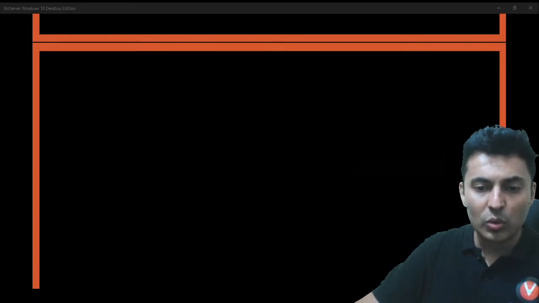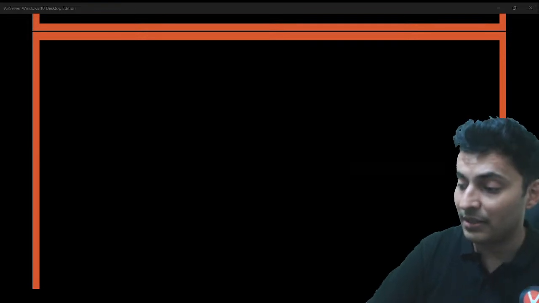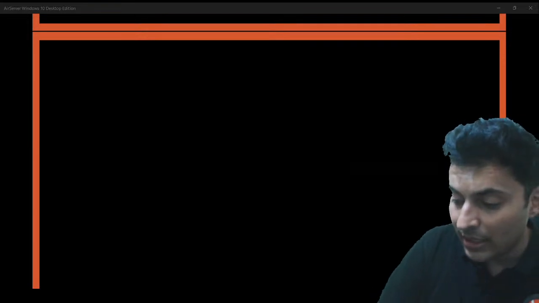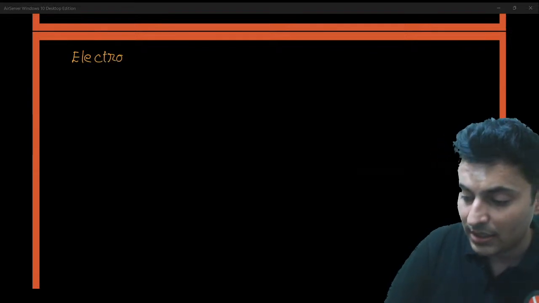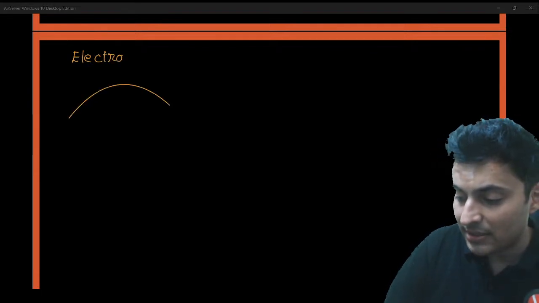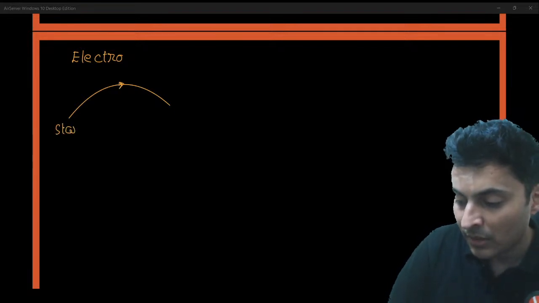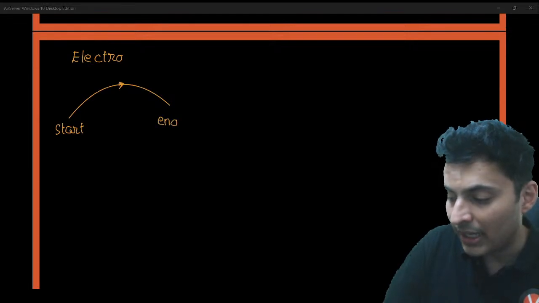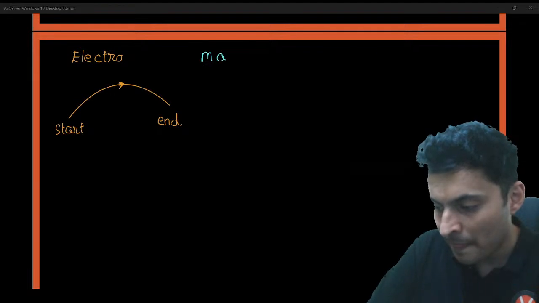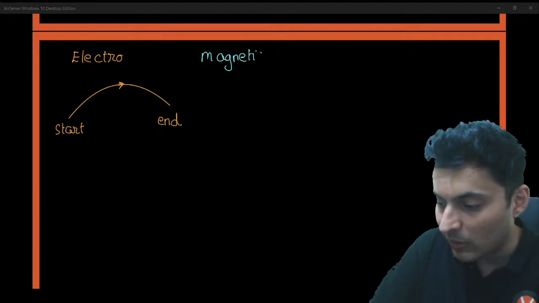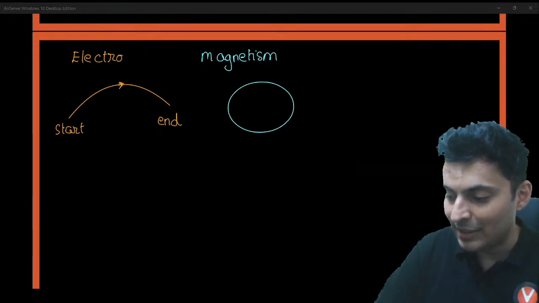One of the most crucial things which you should remember with regards to electricity versus magnetism is that in case of electrostatics, an electric field line starts and ends. There is a start and there is an end for an electric field line. But in case of magnetism, when you draw the magnetic field lines, there is no start, there is no end.